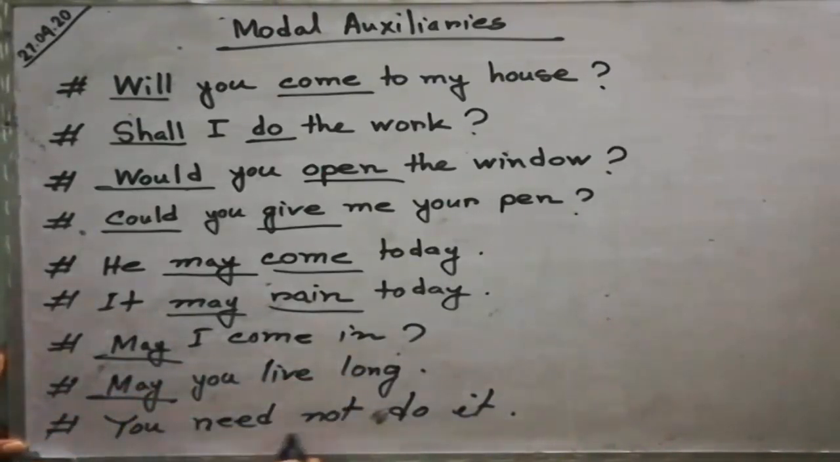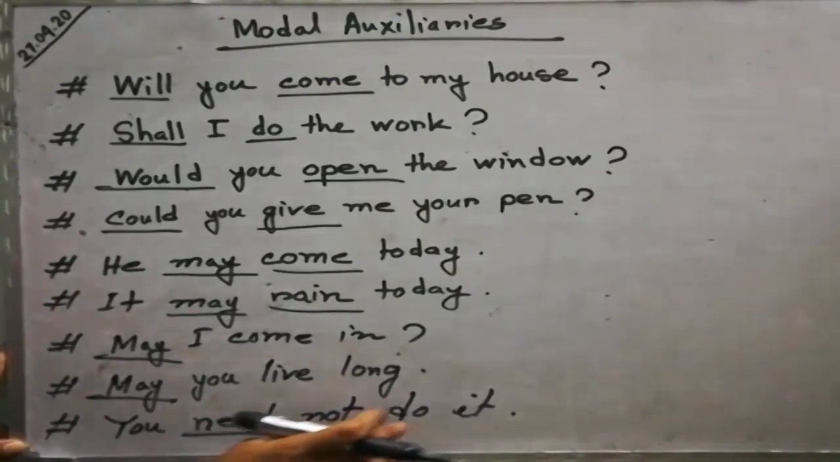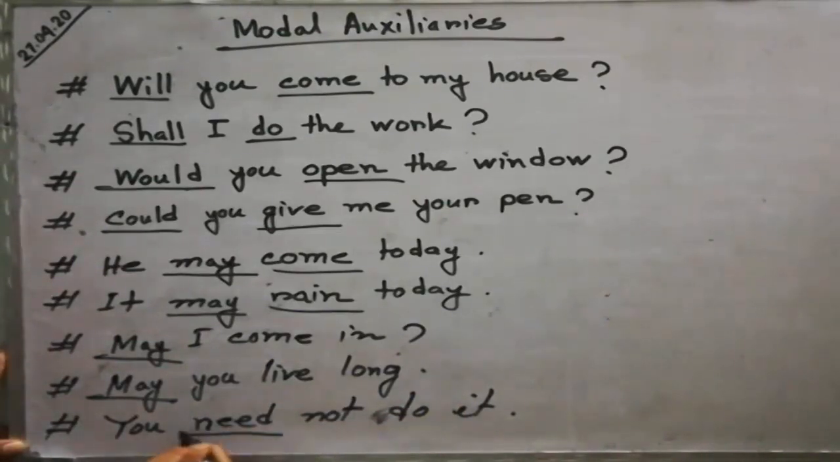You need not do it. Here I use need, that is, necessity. That is, you do not need to do it. Need is a modal auxiliary. So you write down auxiliary verb, and do is the principal verb. Okay.